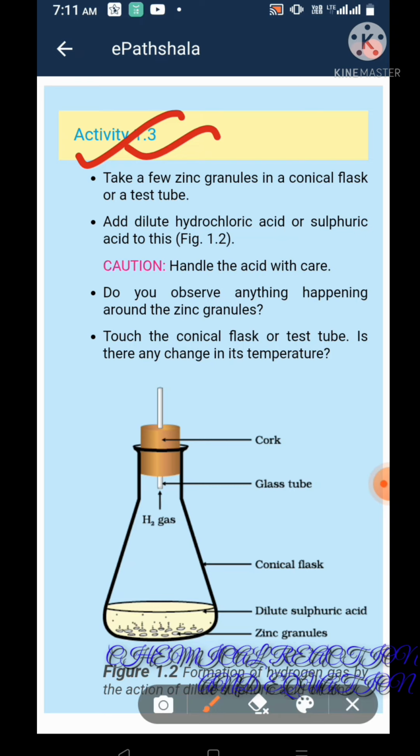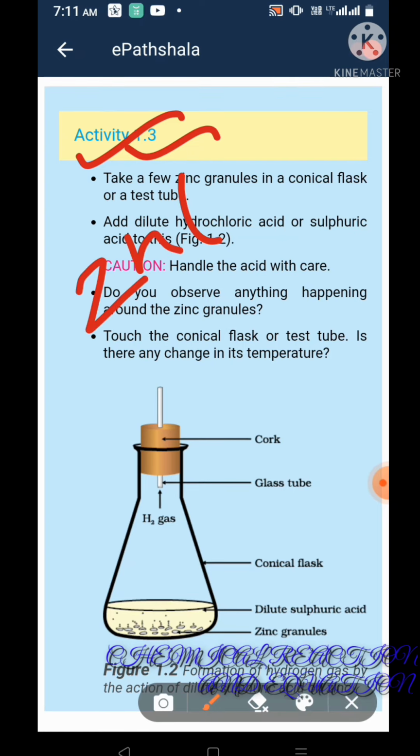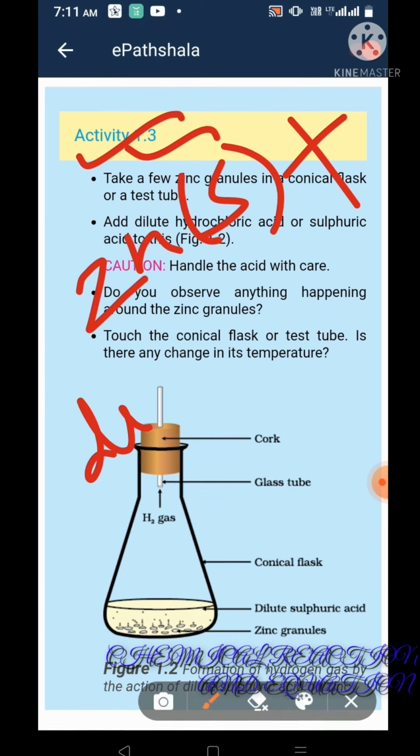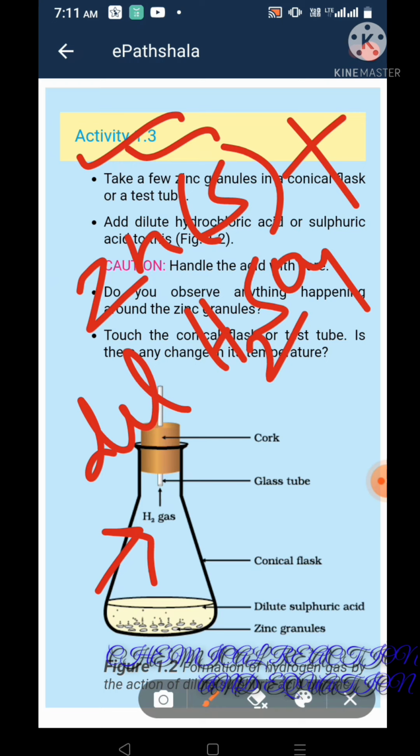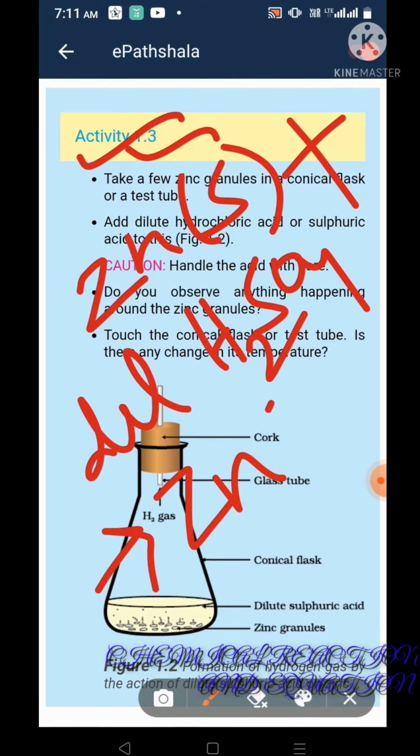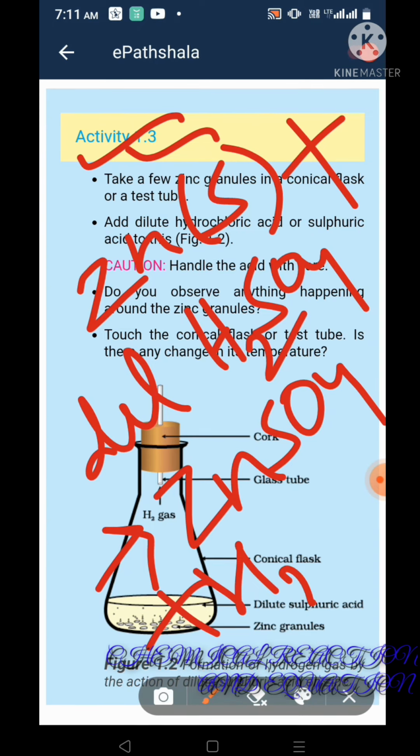So here, solid zinc reacts with dilute sulphuric acid, H2SO4. It forms zinc sulfate plus hydrogen gas.